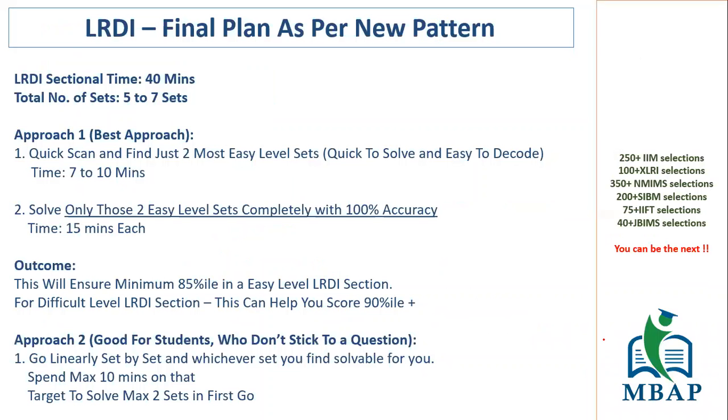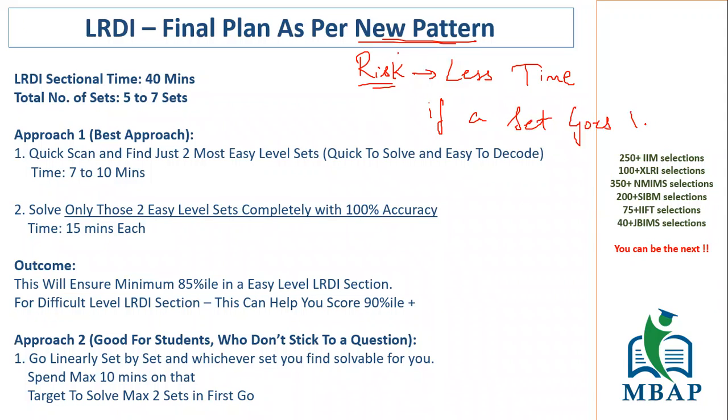Now, before I read these pointers, based on the new pattern there is one major risk that a lot of students are asking me about. What is the risk? The risk is of less time. In less time, if a set goes wrong, what do we do, sir?